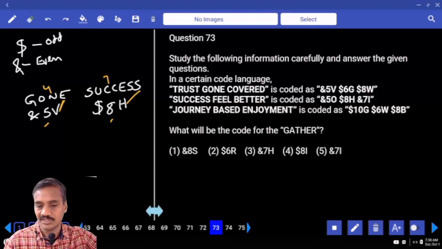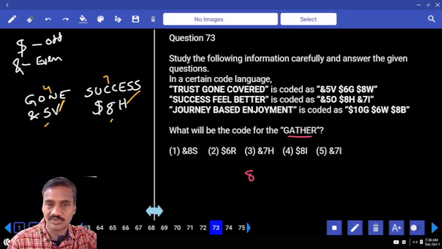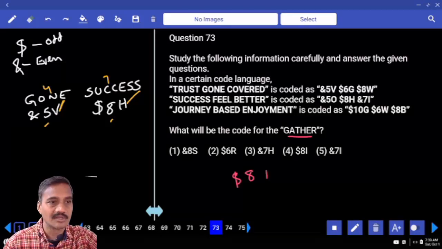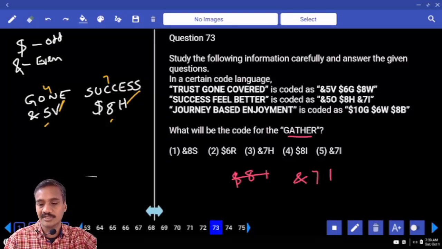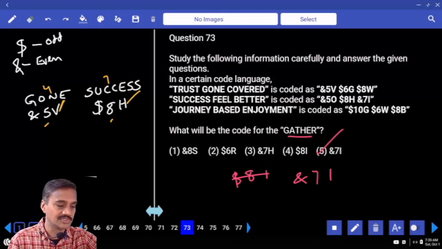Then 73. What will be the code to the word gather? Now there are 7 letters. 7 + 1, 8. Odd number letters $. R కి opposite letter 6 letter. Now 6 letter, that is 7. Even number letters means N. R కి opposite letter I. And 7I, choice 5, question number 73.